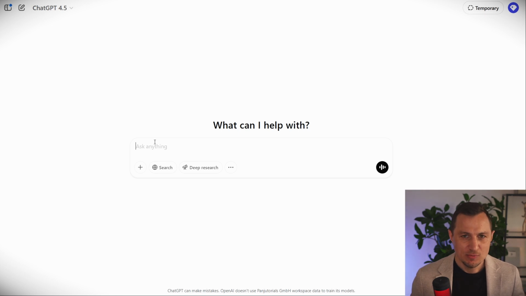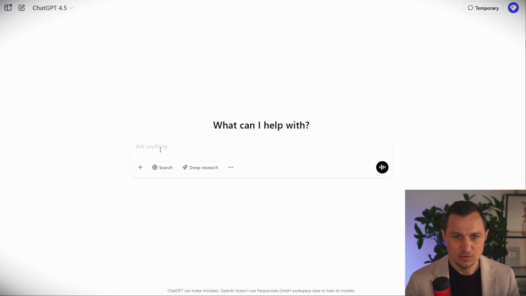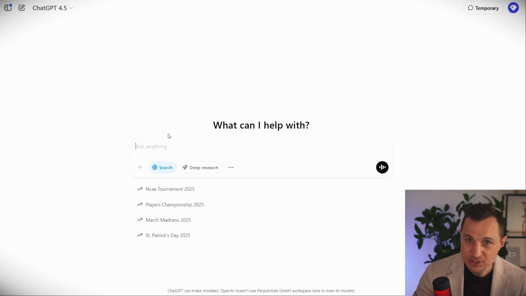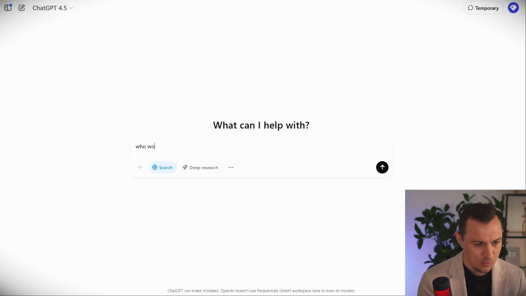So how can you now make sure that the response that you're getting is factually correct? Well, whenever you're using your large language model, make sure that you activate the search the web feature here as well. This will give you resources to the information that you're getting. So for example, who won the Ballon d'Or in 2023?